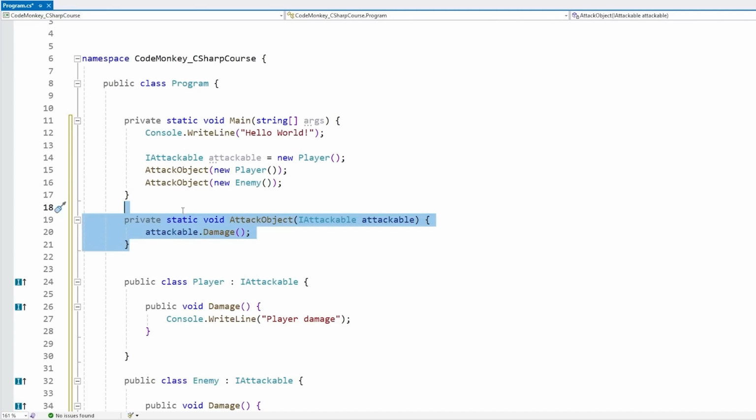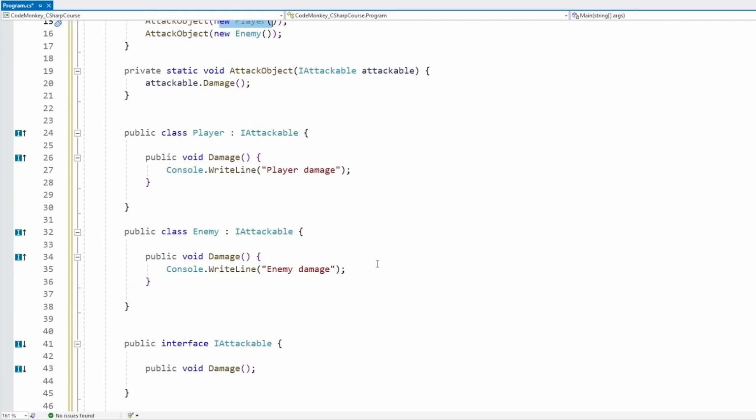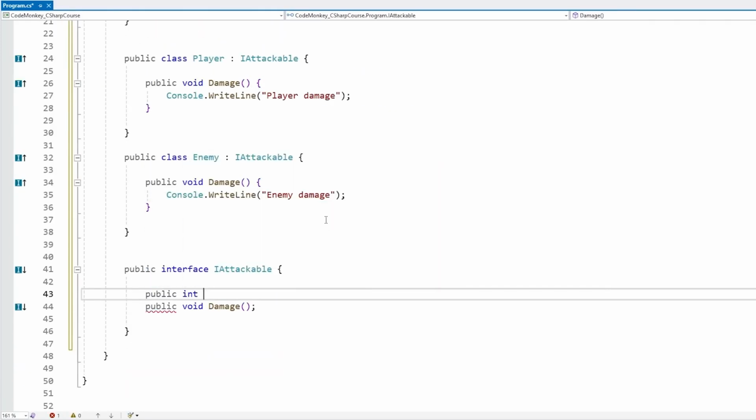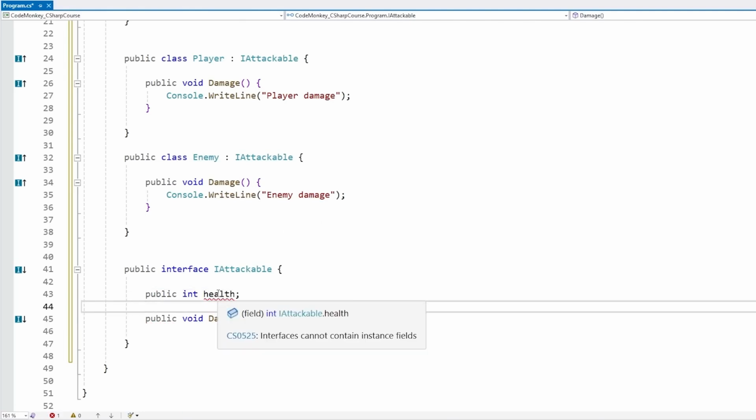So this function over here that was written directly to work with this interface type does not care what object we pass in, as long as that type also implements our interface. Now, one limitation of interfaces is they cannot have fields. So for example, down here in the interface, let's make a public int health. And nope, this does not work. Interfaces cannot contain instance fields.